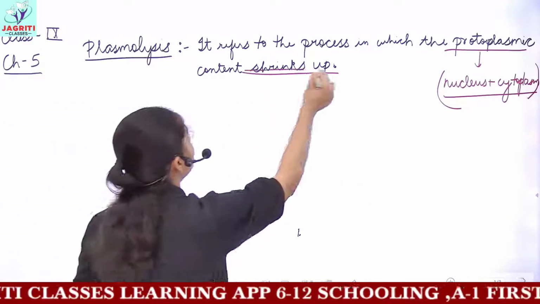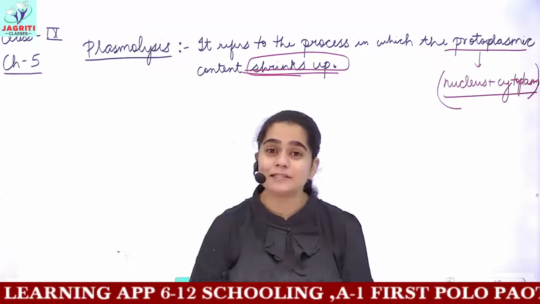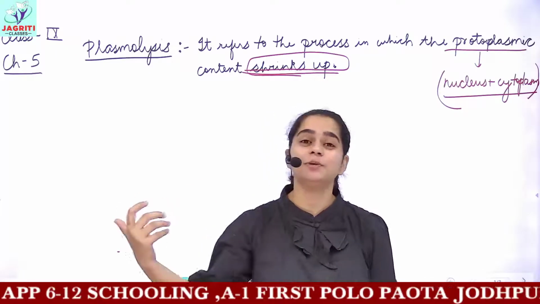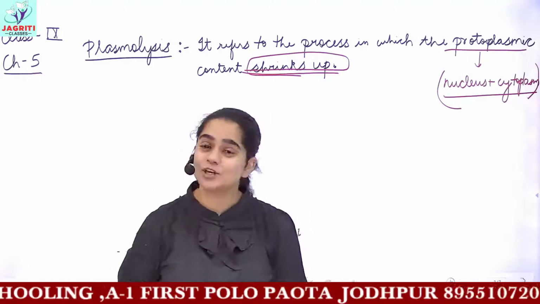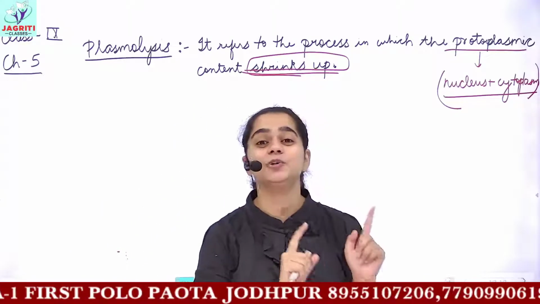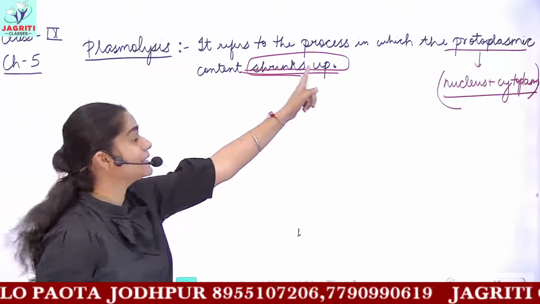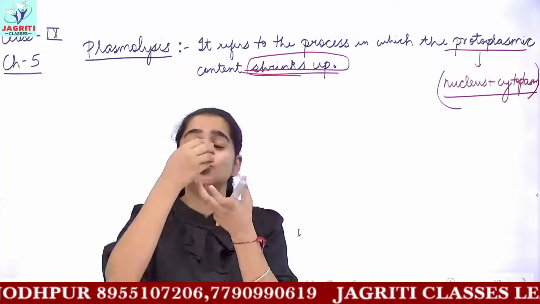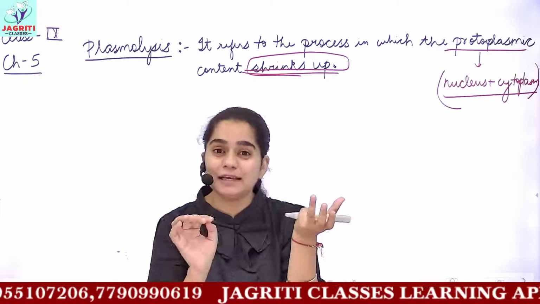So when do we observe this shrinking phenomenon? Either I should place my cell in a hypotonic solution or I should put my cell into a hypertonic solution. We discussed these solutions. If you are not able to answer me, please refer to the back classes, okay? So I want my cell contents to shrink up. That means I want my cell to lose all the fluid content which it contains, okay? I am repeating that.